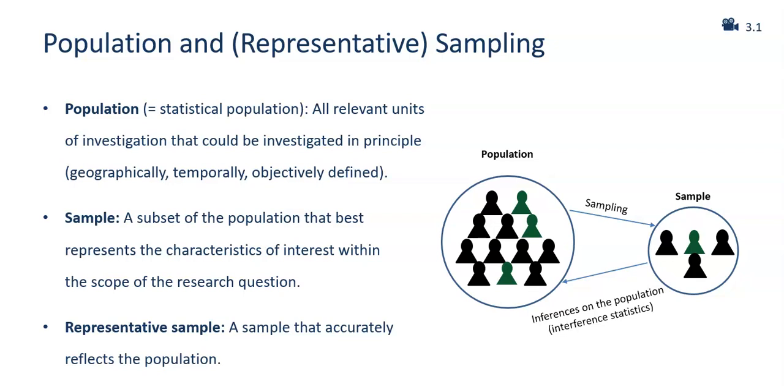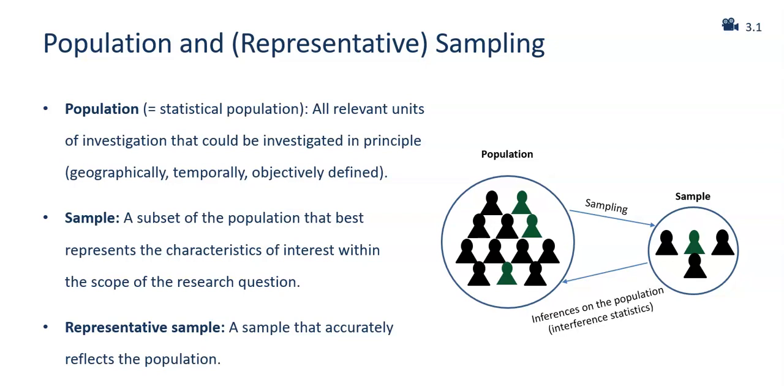The same could apply, for example, to the age structure, the level of education, and the ratio of language regions. If these points are taken into account, one can make a relatively precise statement with a relatively manageable sample size of perhaps 1,000 respondents. For example, about the attitudes and behavior of the population, or in this case, of all 8 million Swiss people.